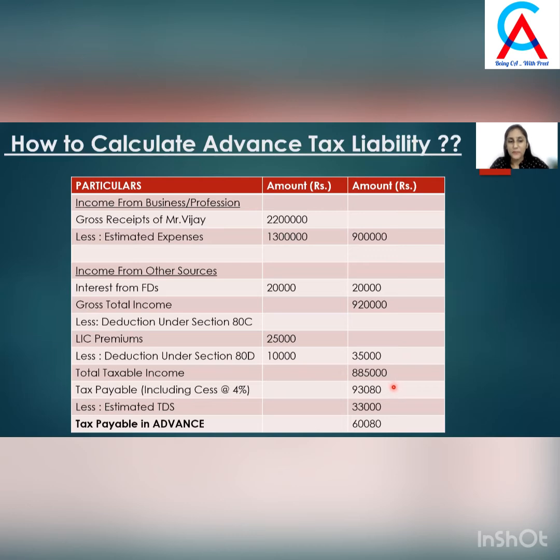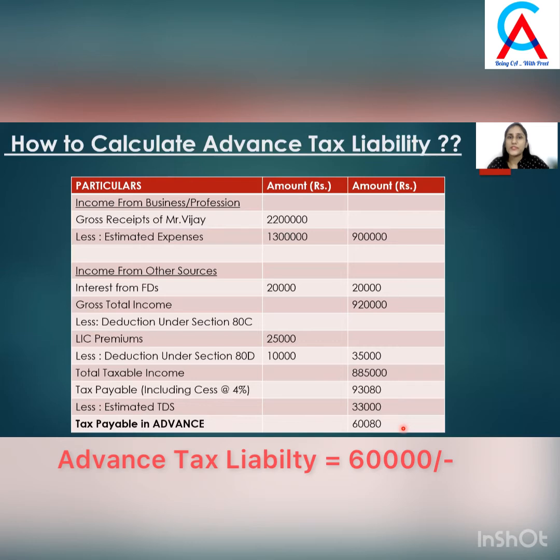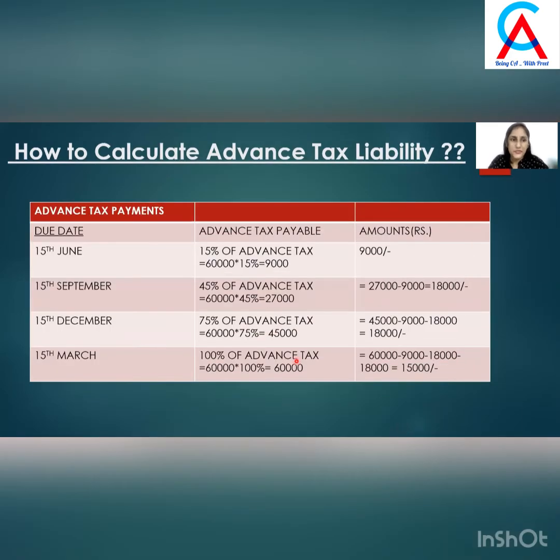Also, let's assume his estimated TDS for this financial year will be 33,000. After deducting this TDS amount from the tax payable amount, his tax payable in advance will be 60,080 rupees. So let's go with that, 60,000 is his advance tax liability for this particular financial year. That means he has to pay his first installment till 15 June, that is 15% of advance tax. 15% of 60,000, that is 9,000 till 15 June.